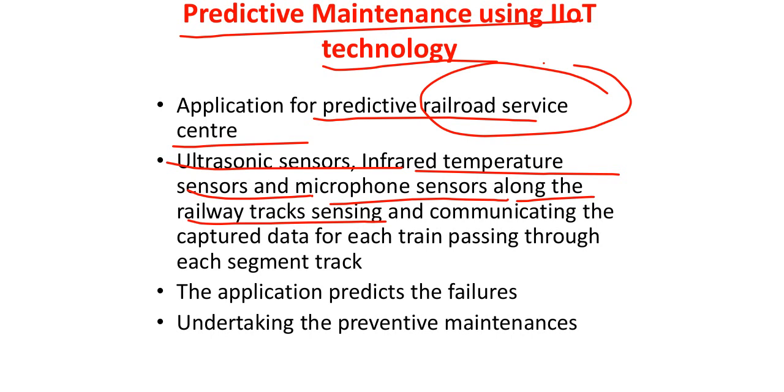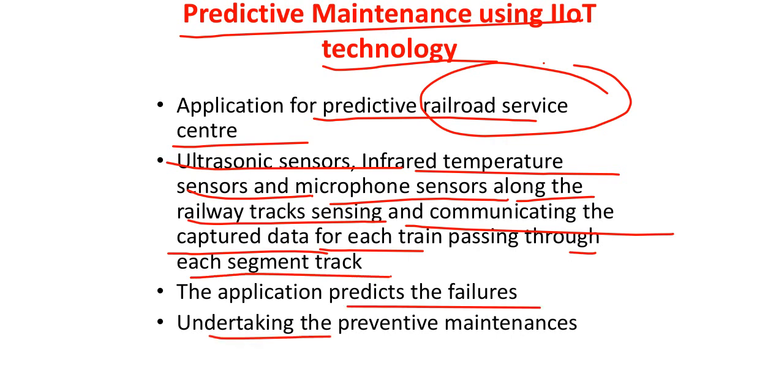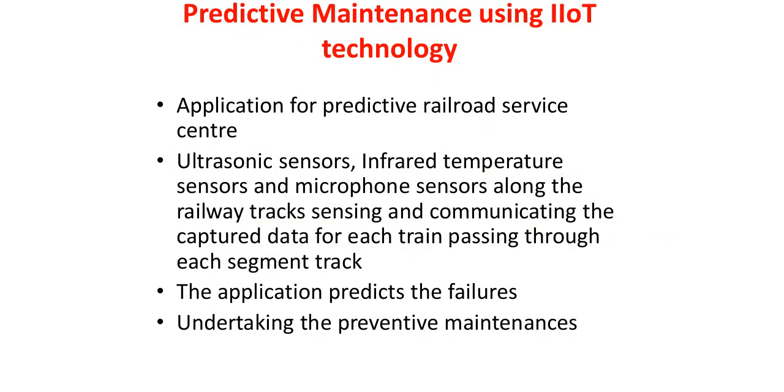And these sensors are going to be put along the railway tracks, sensing and communicating the captured data for each train passing through each segment of the track, right? The application predicts the failures, undertakes the preventive maintenance. So this I have already made a mention of earlier also. Indian Railways has a lot of applications as applicable to the IoTs, right? So this is one kind of application wherein you can have the predictive maintenance using IIoTs, right?